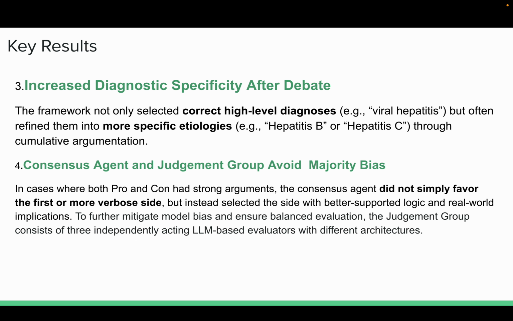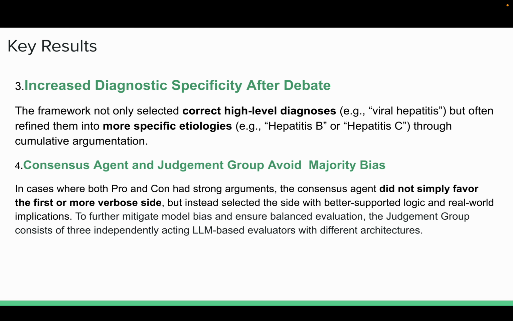Third, increased diagnostic specificity after debate. The framework not only selected correct high-level diagnoses, like viral hepatitis, but often refined them into more specific ones, like hepatitis B or hepatitis C, through cumulative argumentation. This refinement reflects the system's capacity to synthesize and differentiate between similar disease categories using evidence accumulation across rounds.